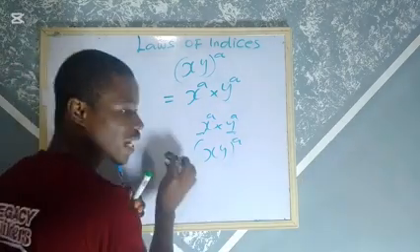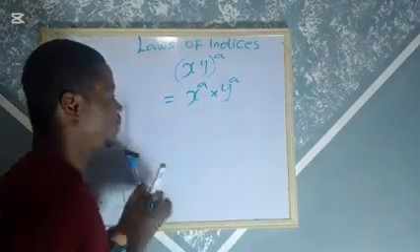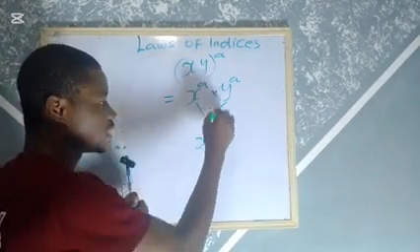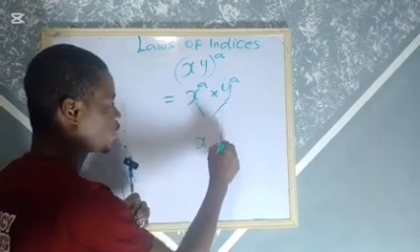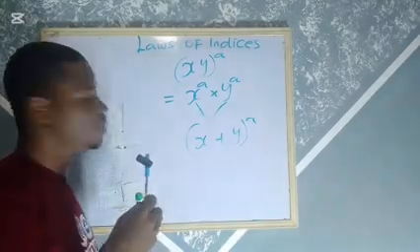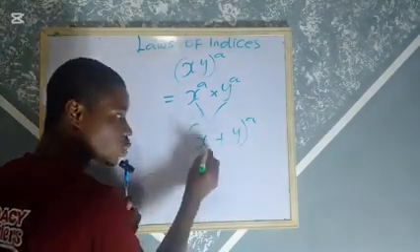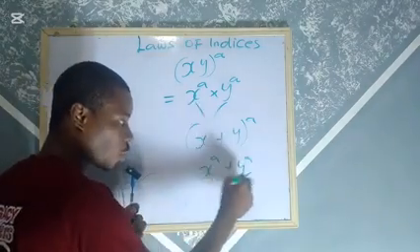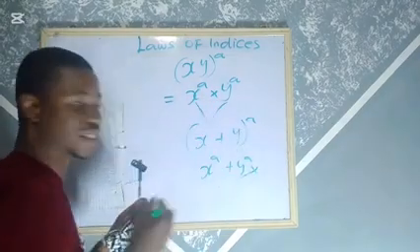Okay, please look at the mistake most students usually make in JAMB. They tend to confuse this rule. If you have x plus y all raised to power a, this one is not the same as x raised to power a plus y raised to power a. If you do this, you are wrong. This and this are not the same, please.